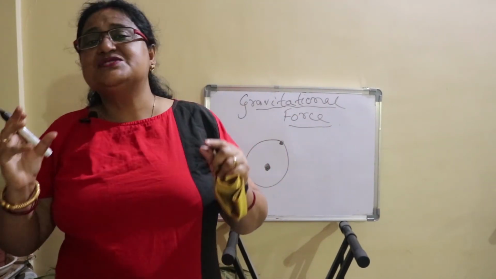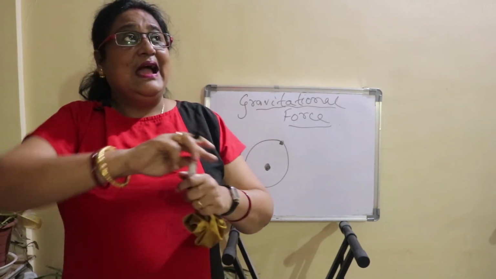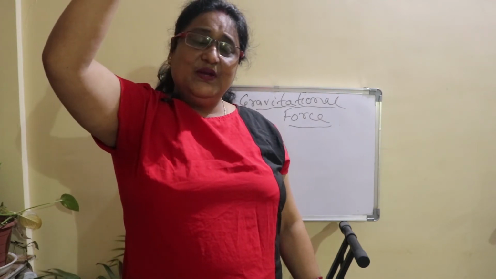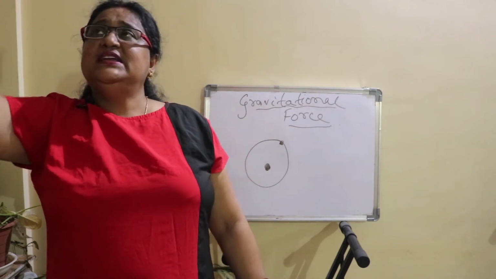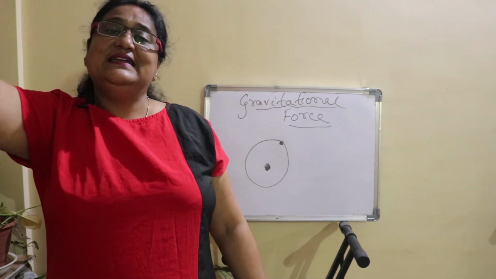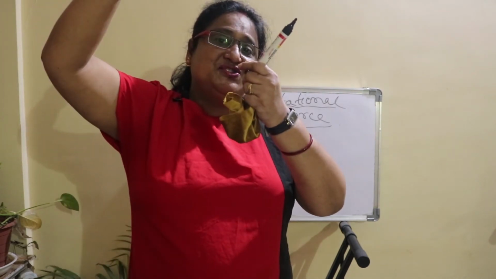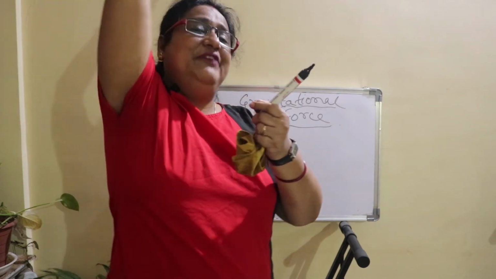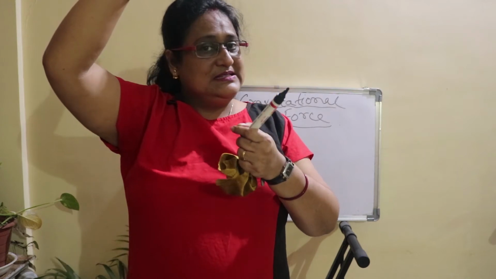Just take one stone, tie that stone with a string and rotate it like this. What will you find? That stone is rotating above your head in a circular motion. But as soon as you cut the string, that stone will go away tangentially to the circular path, isn't it?